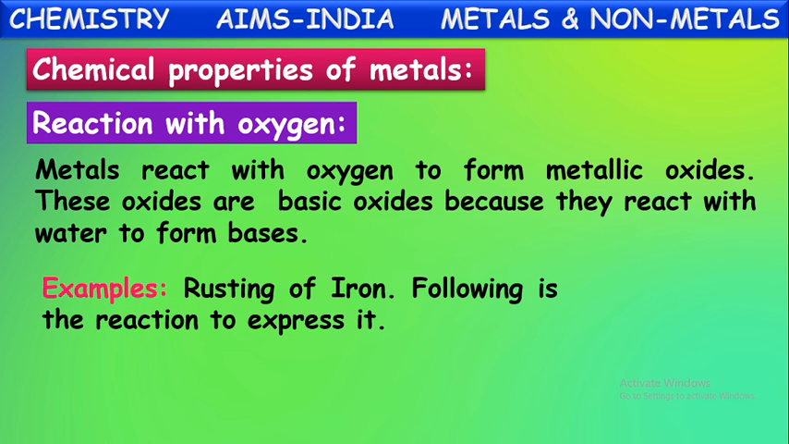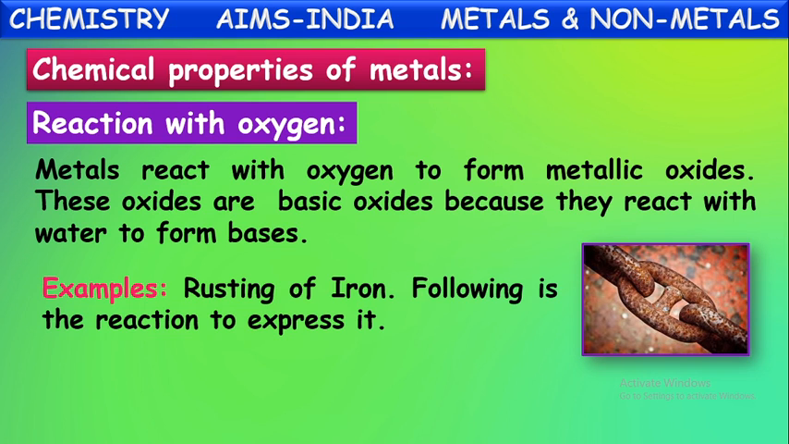For example, rusting of iron. Rusting of iron means the reaction of iron with atmospheric oxygen. When iron reacts with oxygen, it forms iron oxide, which we commonly call rust. So this rusting of iron is one of the oxidation reactions of metals, the metal reaction with oxygen. Formation of iron oxide is commonly called rusting.